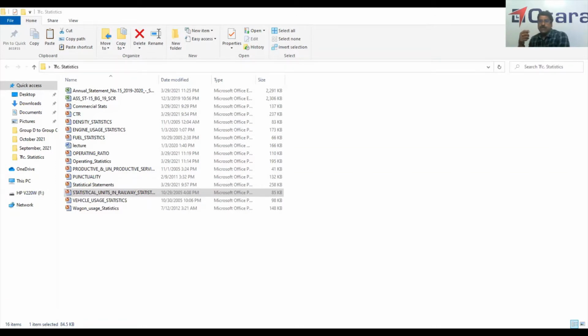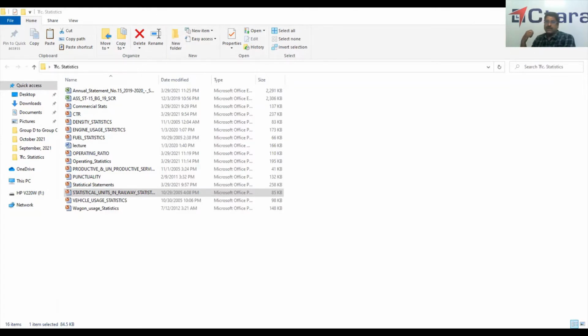So when we speak of primary statistics, we take quantity, distance, duration, and service. These four concepts, when they are expressed in our statistical language, are called primary units. So all our statistics, whatever work is done in railways, are based on these four factors: quantity, distance, duration, and service. And so these four items are called primary units.